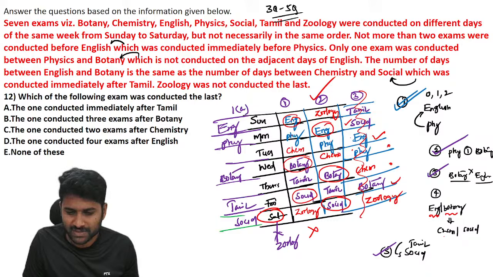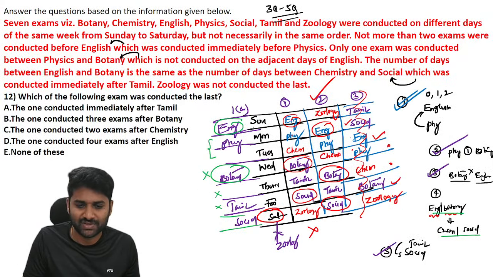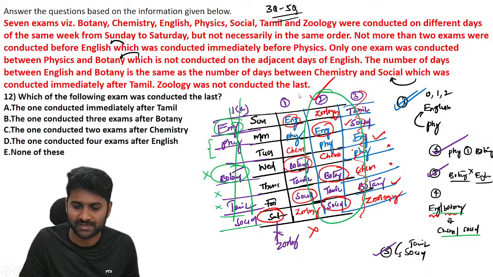Let's go through this condition here. English and botany: how many are there? There are two between them. So chemistry and social, we have to place two. So one miss, two miss. You cannot replace botany with other subjects. So definitely 1A also does not follow. The best possibility is this case.